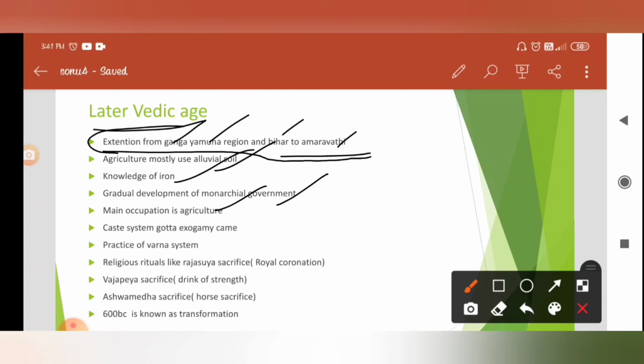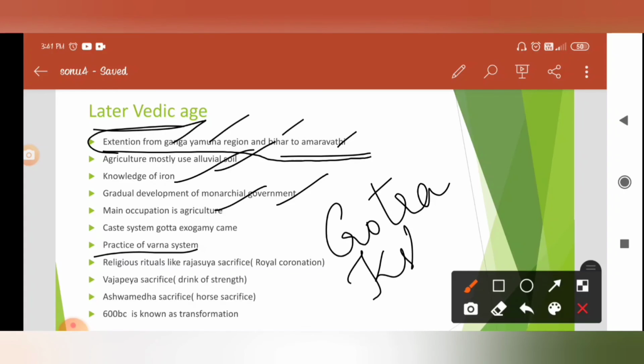Now the caste system: Gotra means multiple castes were available. Different families have different Gotras, so based on their Gotras the caste system was decided. That is how Gotra exogamy came. The practice of Varna: Kshatriya, Shudra, Vaishya.